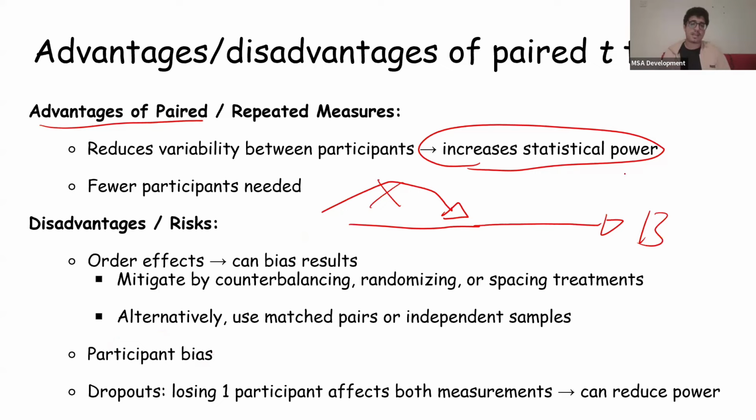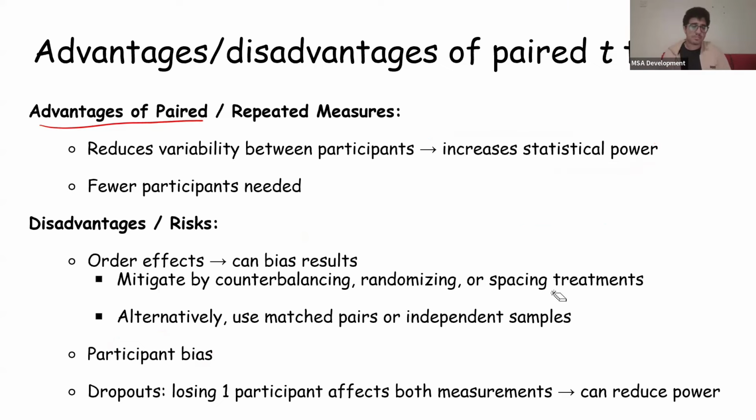Last but not least, there's dropouts. Like I said, losing one participant affects both measurements, okay? And we have to remove both of them because in paired t-tests, you have to have an equal number of participants in both groups, okay? So this can reduce power, okay?